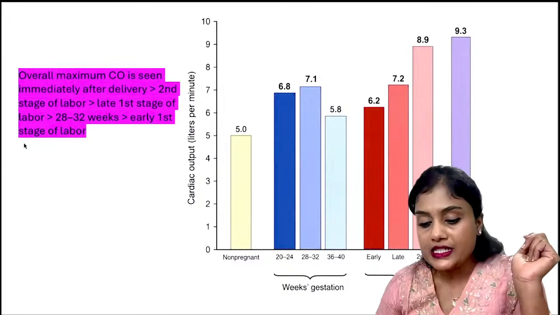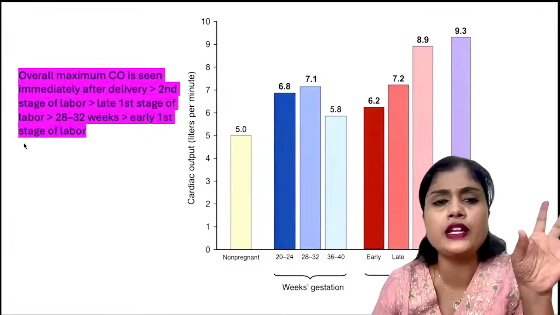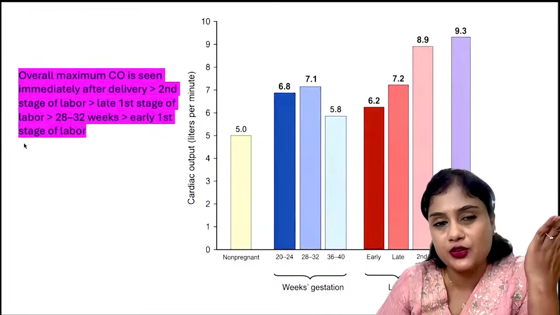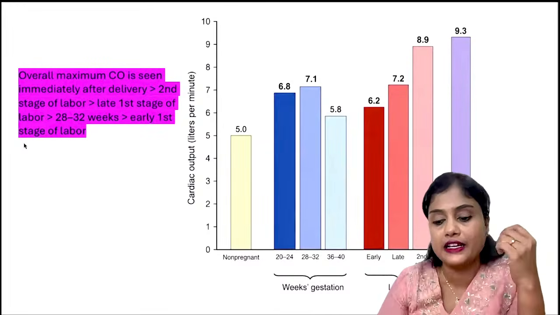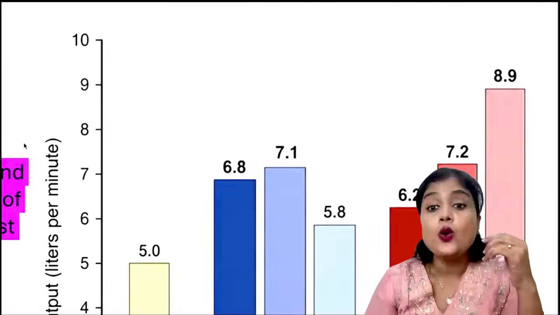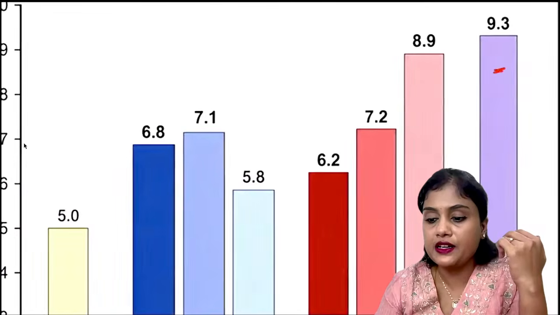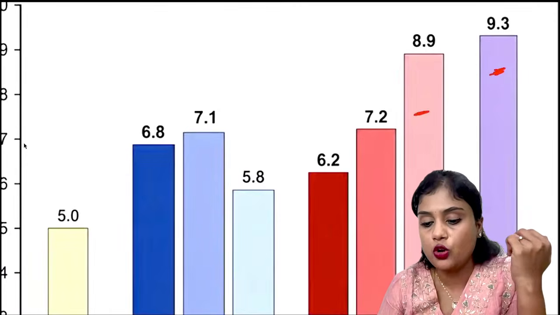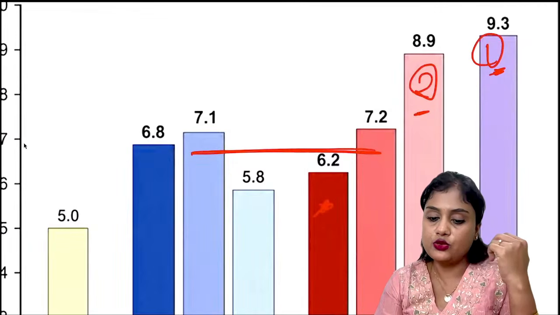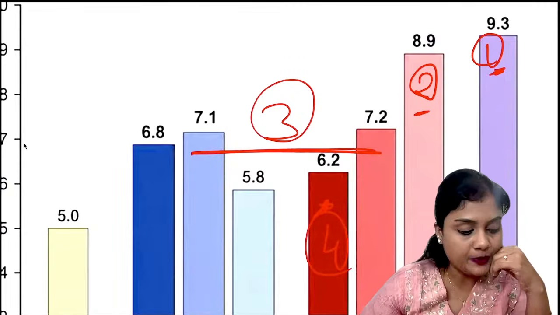Next, coming to this chart, it tells me the cardiac output. This is also a frequently asked question. When is the cardiac output maximum? Tell me. I know you have already seen the chart, but still, when is the cardiac output maximum? This is the chart I have given. When is it in purple color? When is it in peach? These two are almost the same, and this is the next. This is one, two, these through are three, and this is the fourth one. Tell me, which period is one?